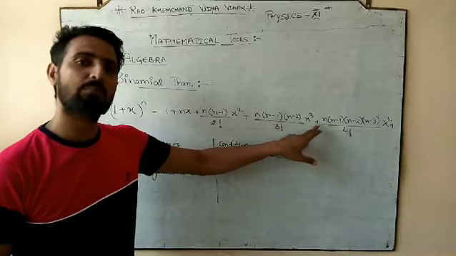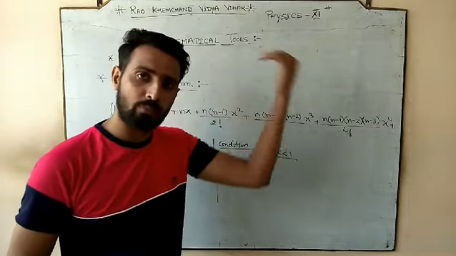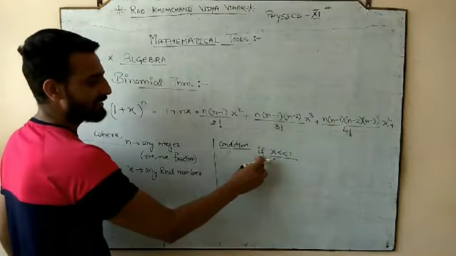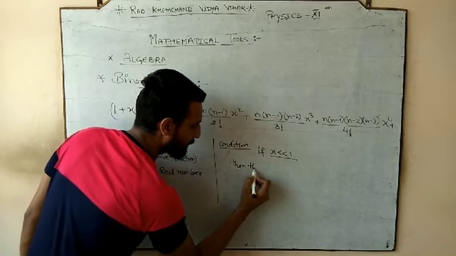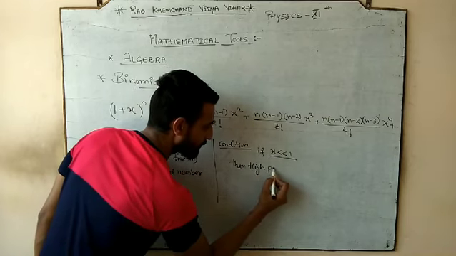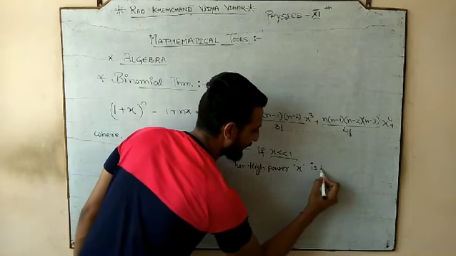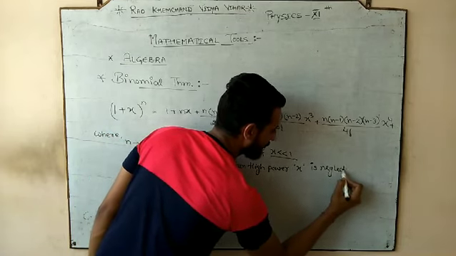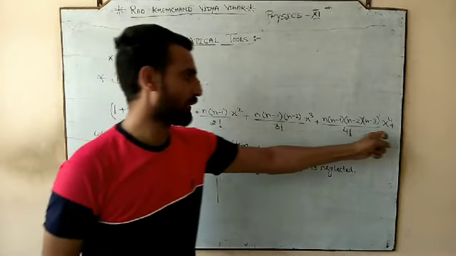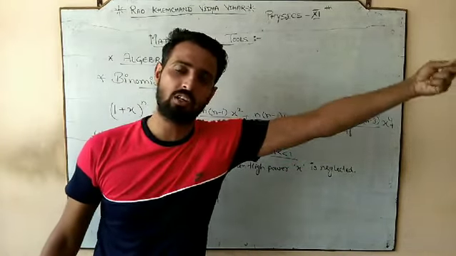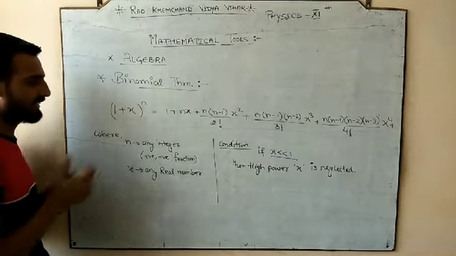Cube of the smaller number is also very small, and x to power 4 would also be very small. So if x is very less than 1, the high power terms, x square, x cube, x4, x5 and so on, all those terms would be neglected.